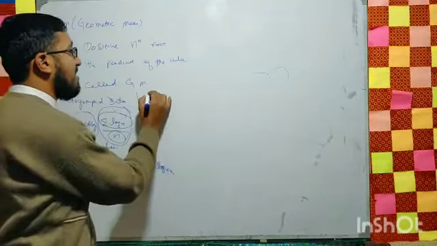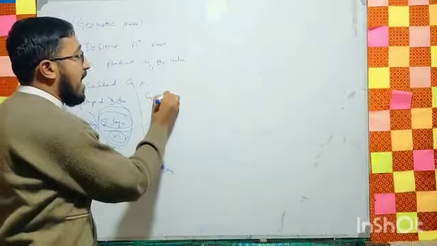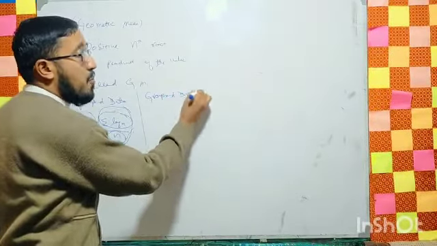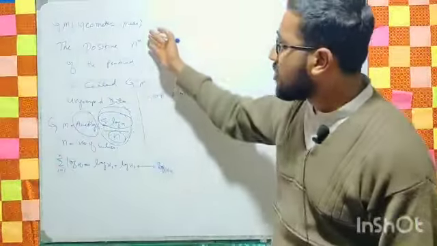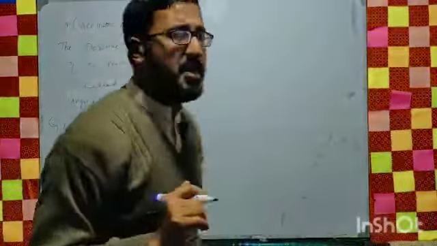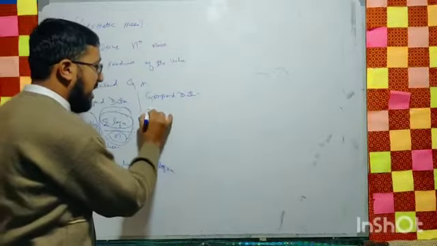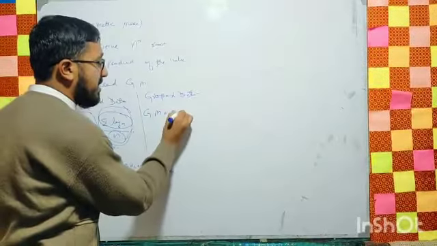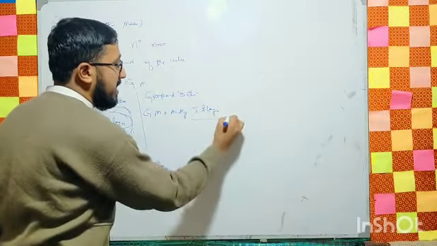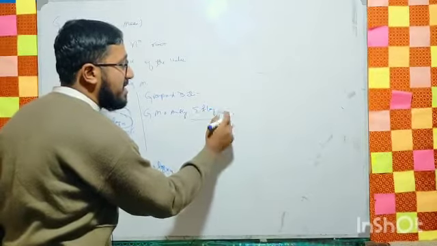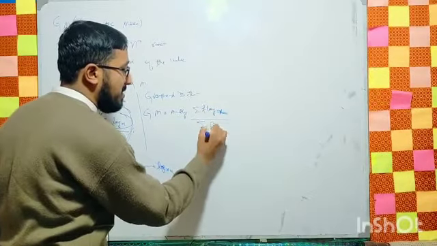We have another formula for grouped data. In case of grouped data, which formula will we use for the computation of the GM? GM is equal to the anti-log of summation f log x divided by summation f.